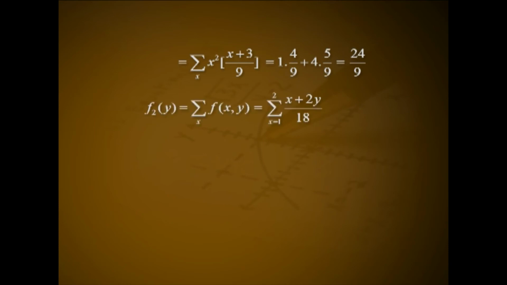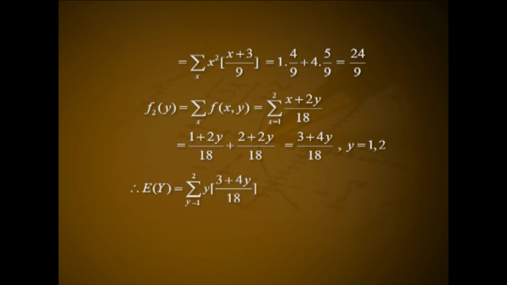f2 of y equal to summation over x of f of x,y, that is summation over x from 1 to 2 of (x plus 2y) divided by 18, that is (1 plus 2y) divided by 18 plus (2 plus 2y) divided by 18, that is (3 plus 4y) divided by 18 for y equal to 1, 2.